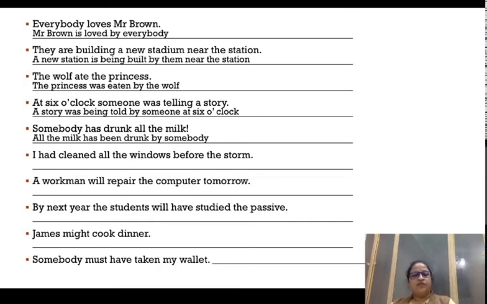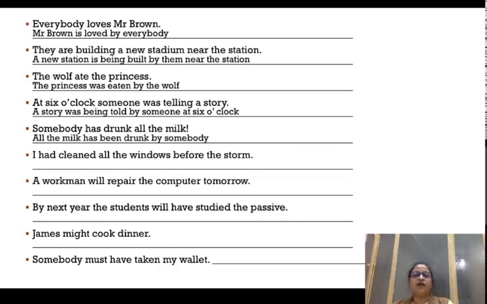So let's put it in the passive voice. The windows is going to come first as the subject. The windows is going to take had after it, because had, as I told you in the previous table, comes with all subjects in past tense. The windows had been cleaned by me. I is now going to come into the object place and it is going to become me. Had been cleaned by me before the storm, or else before the storm all the windows had been cleaned by me.